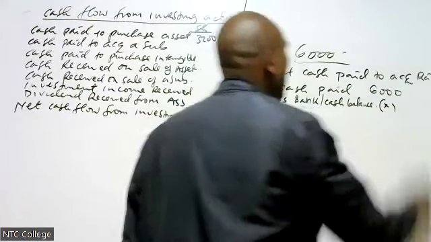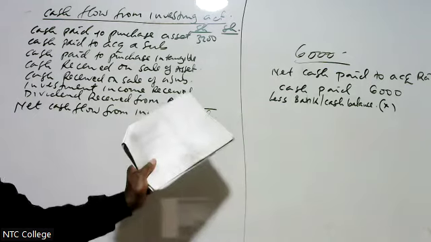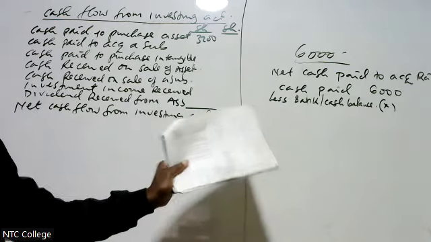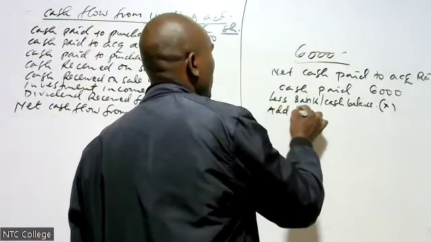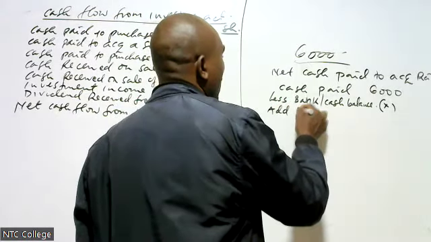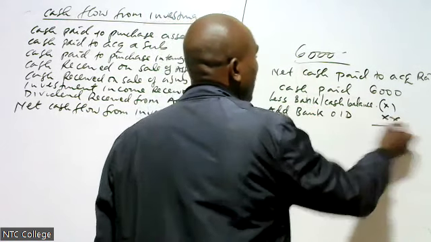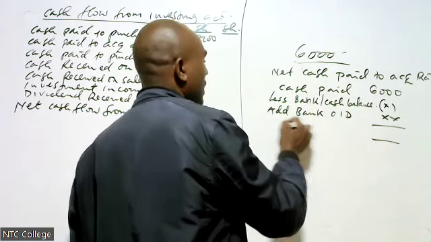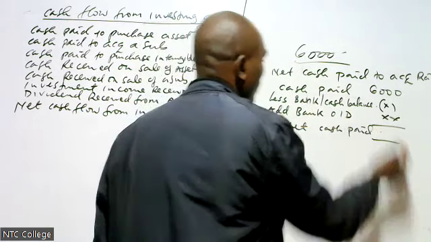When you check in the net assets of subsidiary acquired, if there is any bank balance or cash balance, you come to less. Then we come to add bank overdraft in the subsidiary acquired, then we get the net cash paid.